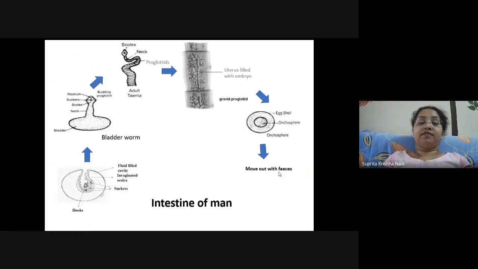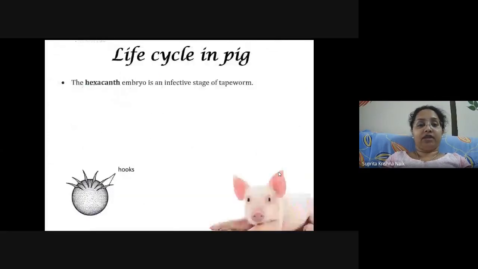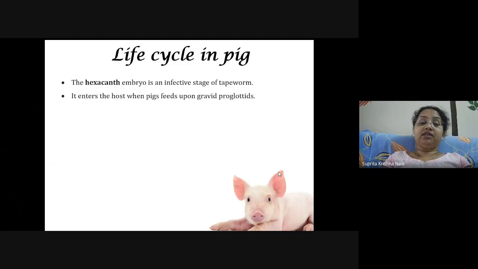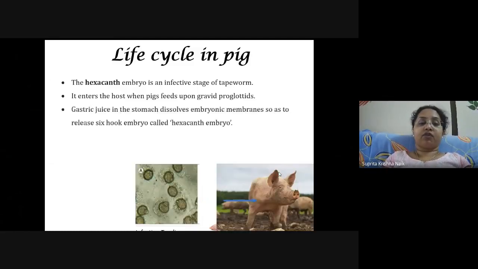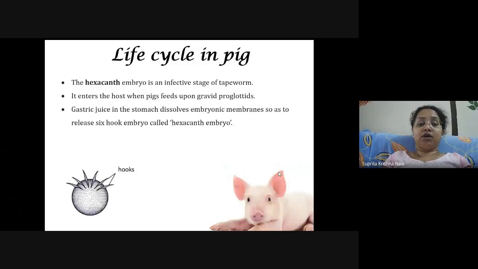Now talking about the life cycle of the tapeworm in the pig. The hexacanth embryo, which you can see in this picture, has hooks, six in number, and that is why we name it the hexacanth embryo. It is the infective stage of the tapeworm. It enters the host when the pig feeds upon gravid proglottids. Gastric juices in the stomach dissolve the embryonic membrane so as to release the six-hook embryo called the hexacanth embryo.